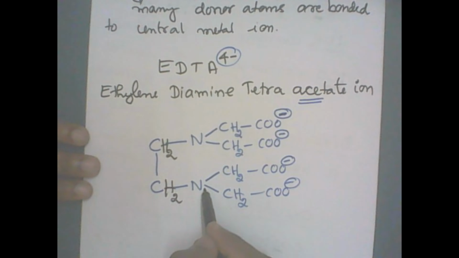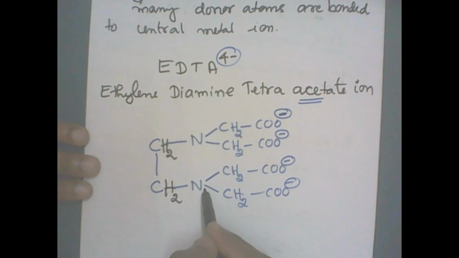Now, carbon does not have a lone pair. Nitrogen has a lone pair of electrons. These oxygens have lone pairs of electrons. 1, 2, 3, 4: 4 oxygens are there, and 2 nitrogen atoms can donate an electron pair. Remember, 1, 2, 3, 4, 5, 6. Altogether, how many are there? 6 donor atoms are present. So this is an example of a hexadentate ligand.